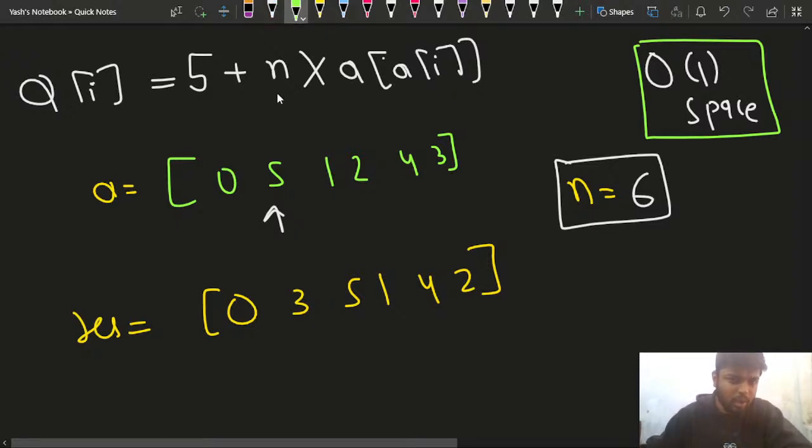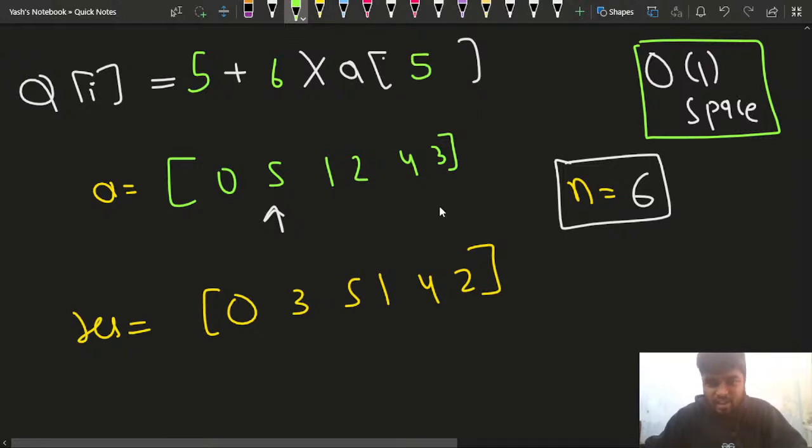Notice what I've done. I have the current A of I. I'm saying that every A of I will be nothing but A of I plus n into A of I. How am I claiming this? Suppose the current element is 5. Then what is the value of n? N value is 6. What is A of I? A of I here would be 5.